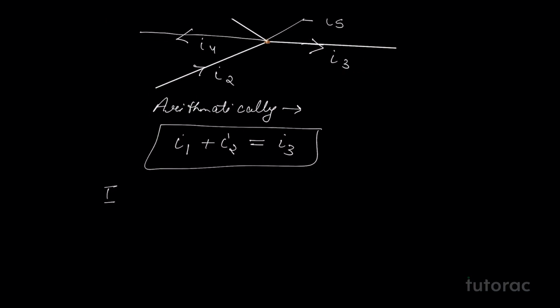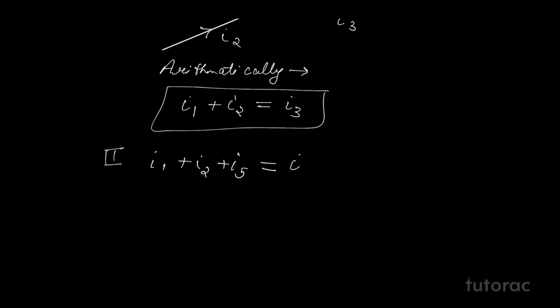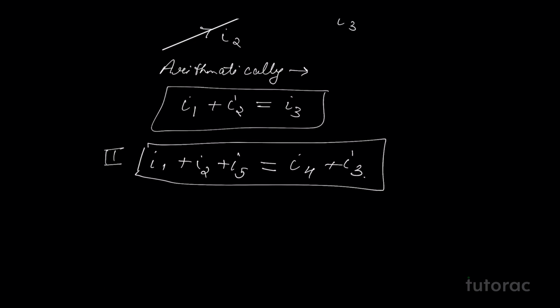We have I1, I2 and I5 coming in. Again, what amount of current is going out? It's only I4 and I3. As you can see here, only I4 and I3 are the currents that are going out. Let's write it out on the right side. So we'll get I4 plus I3. This is what we get from Kirchhoff's current law. I hope you got the concept.